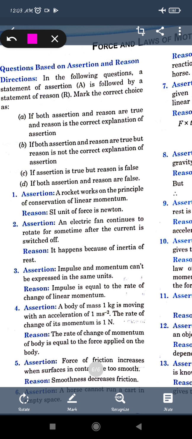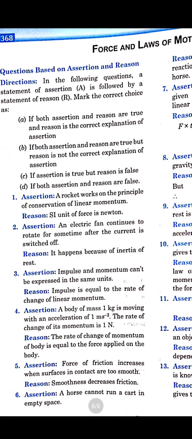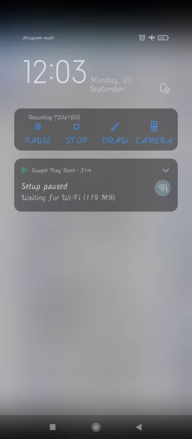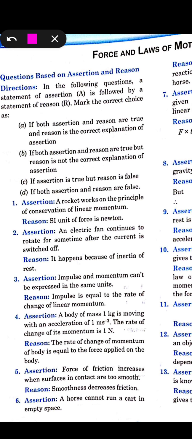Now see the next question: force of friction increases when the surfaces in contact are too smooth. That is, if the contact is smooth, then the force of friction will increase.